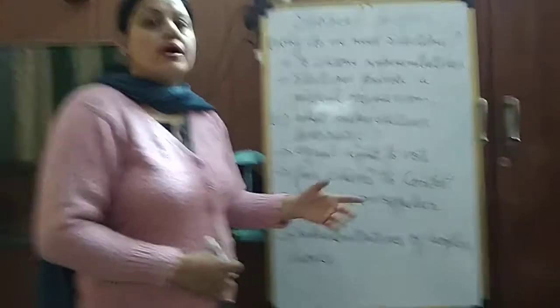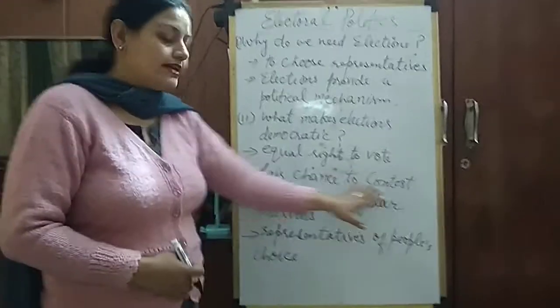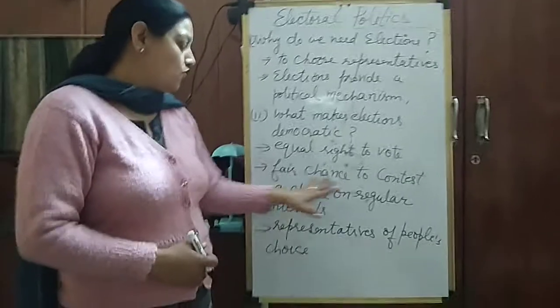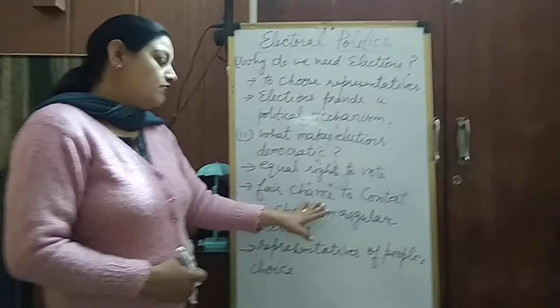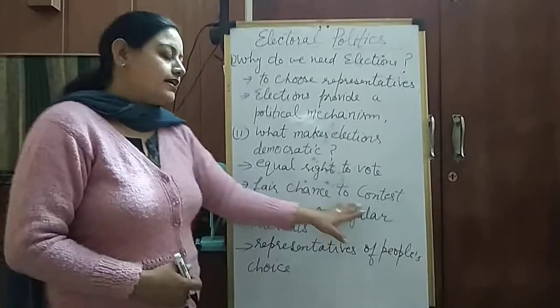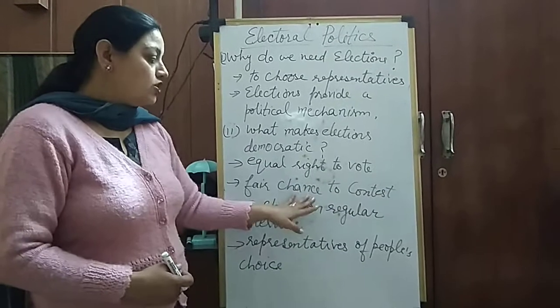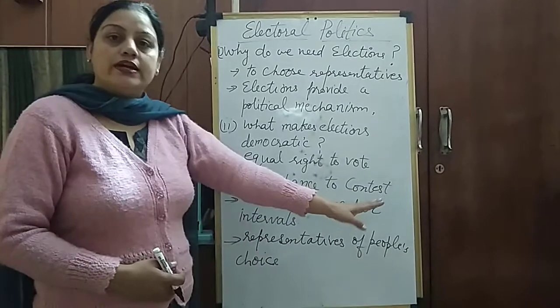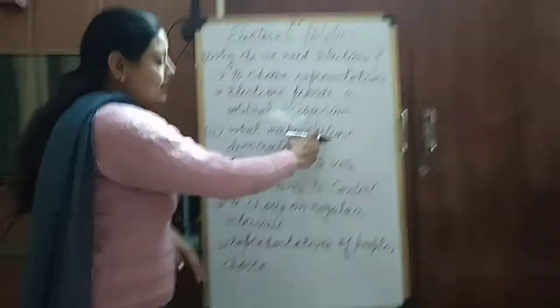Whether they belong to any party or not, even independently they can stand for the elections. So all the people in the country have a fair chance. Fair chance means without any restrictions, without any prohibitions, they can contest for the elections if they are above the age of 25, whatever caste, color, community, religion or gender they belong to. Next, what other thing makes elections